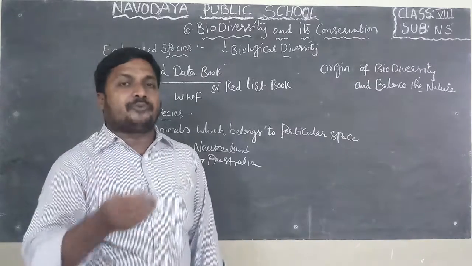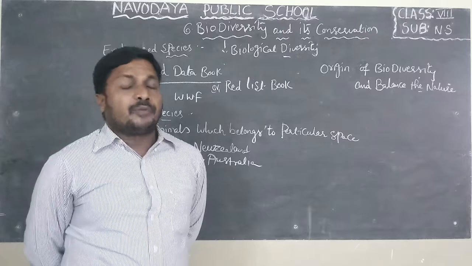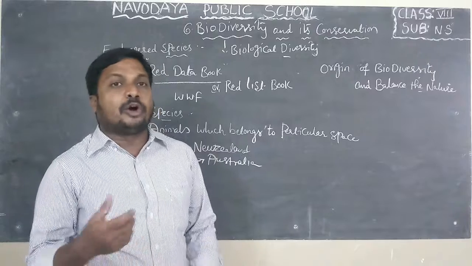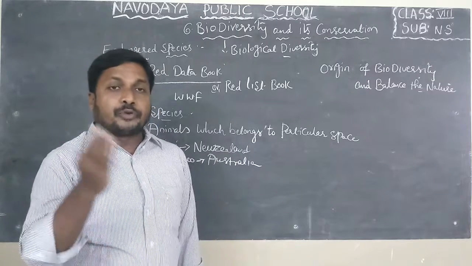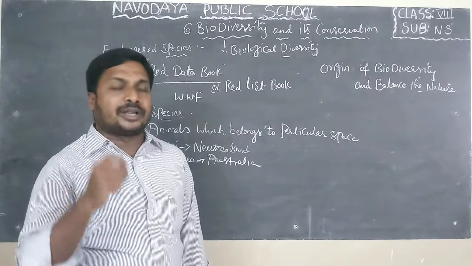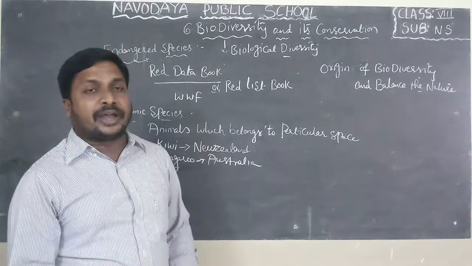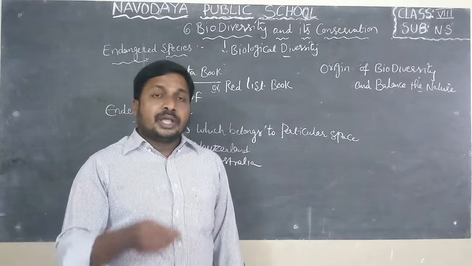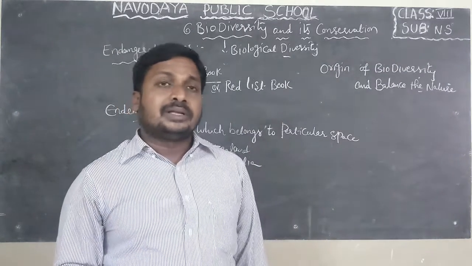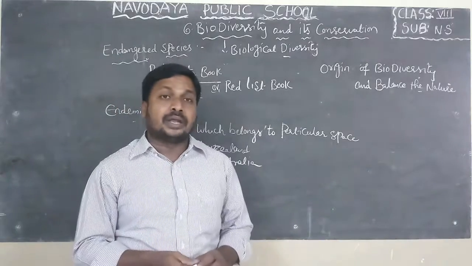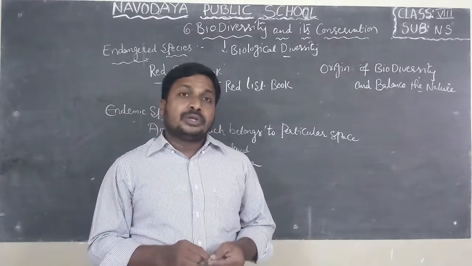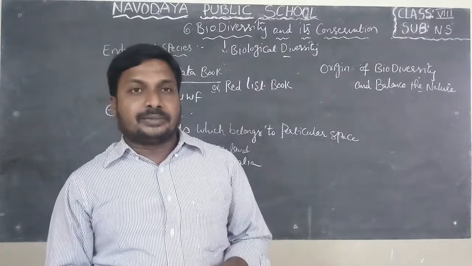For example, if you will clear a forest, if you will observe in a forest, we can find so many animals, plants, a vast number of living organisms. If you clear the forest to grow a crop, we can find only one type of crop. But in a forest, we can find a vast number of animals. If you clear the forest, the animals may migrate from one place to another place. Some can live happily in other places. But some animals may die due to lack of food material. Like this, some animals may become extinct.